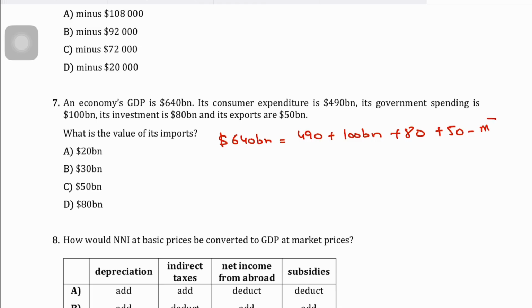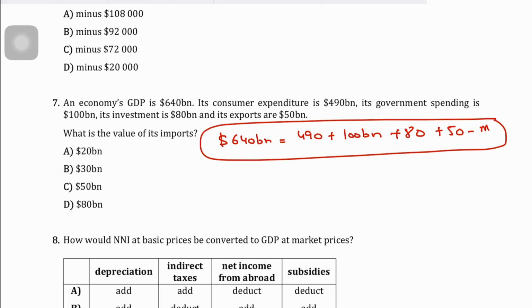And so if you calculate the value of your imports, you just need to add all these numbers up and deduct it from 640. So 490 plus 100 plus 50 and 80 minus 640 should then give you imports of $80 billion. So 7 should be D for David, right?